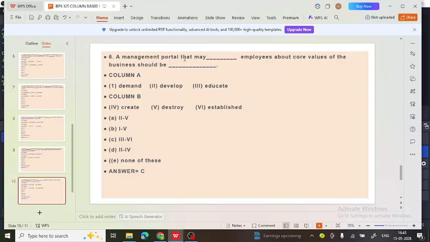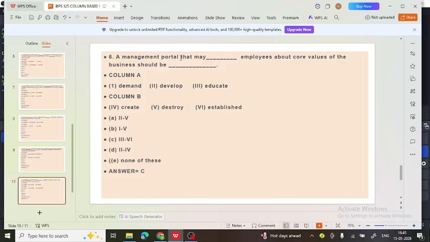The management portal that may dash employees about core values of business should be dash. So demand, develop and educate, that is for the first blank, and create, destroy and establish, that is for the second blank. Now let's see.